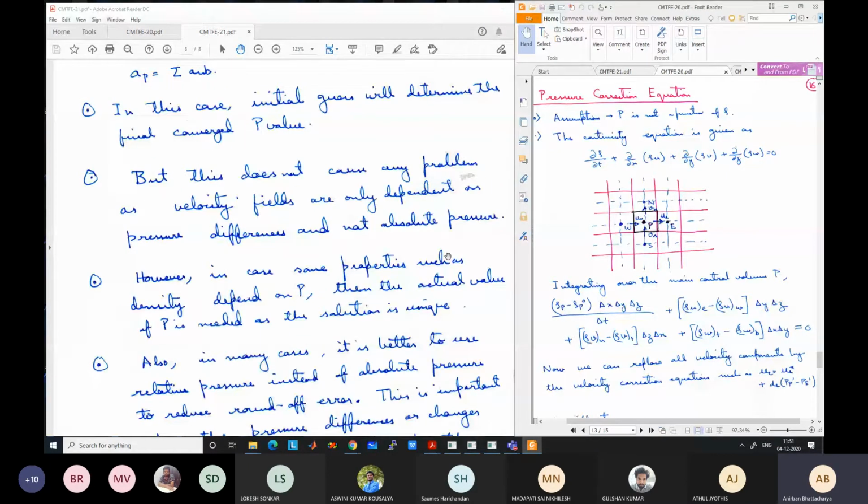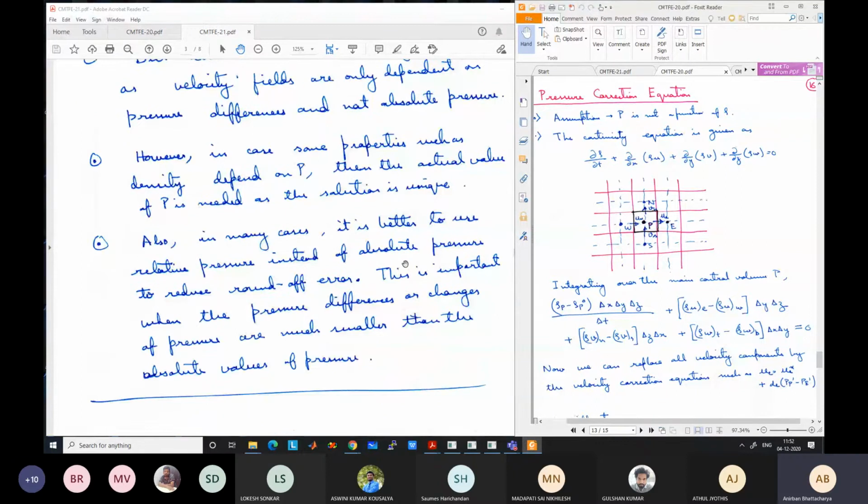If you don't know pressure, how will you calculate the density? Your density itself depends on pressure. So for some special problems, like compressible flow, where density or other properties depend on pressure, in those cases we cannot use this, or the pressure is not relative in nature. Pressure differences are not the same for any gauge pressure. You have to take the correct one. You can start with any gauge pressure, but the final solution will be unique, and some pressure reference point needs to be there.